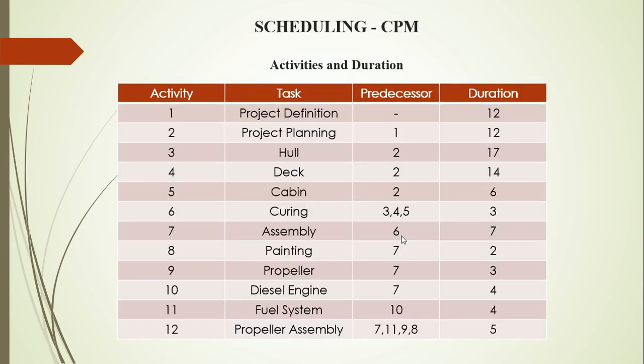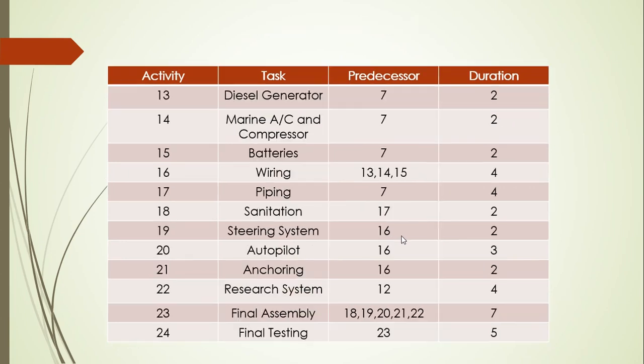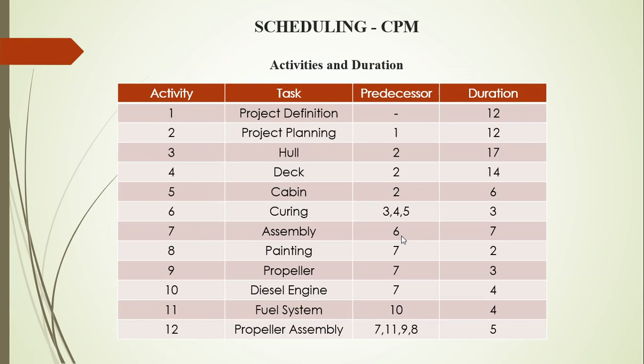And then here we come to scheduling. We have 24 activities in the whole system, and each of the 24 activities has some predecessor. For example, hull, deck, and cabin: without project planning being done, hull, deck, and cabin cannot be constructed. Similarly, curing can only be done when all three are done, so they have to be predecessors for that. You can see all the 24 tasks with their predecessors and durations.